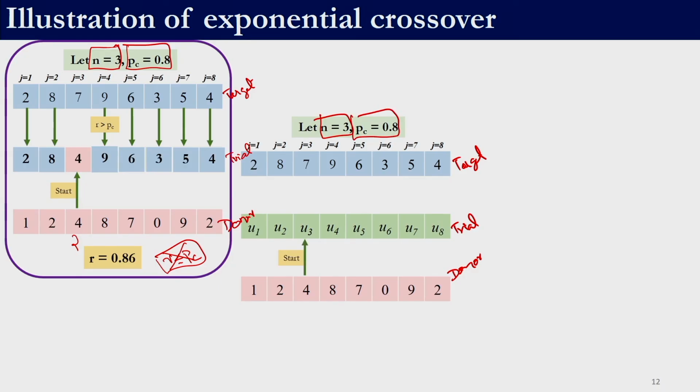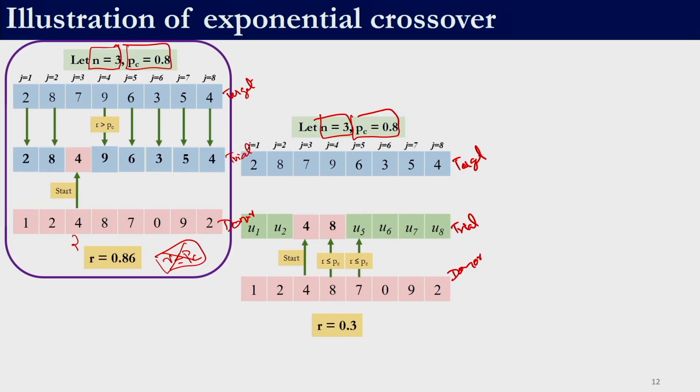So, in this case 4 would be directly copied, no random number is to be generated, right. For the second variable, let us say we generate 0.7. Since we generate 0.7, that is less than or equal to Pc, it is to be copied from the donor vector. For the next variable, let us say we generate 0.3 as the random number. It is also less than Pc because our crossover probability is 0.8. So, 7 is to be directly copied here.